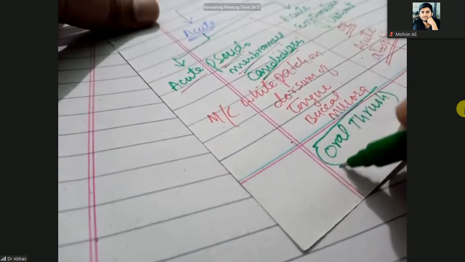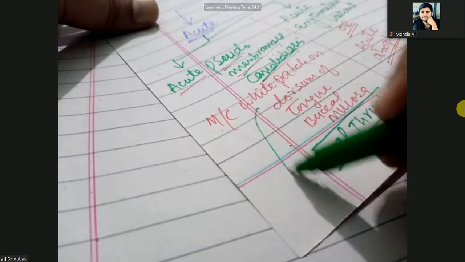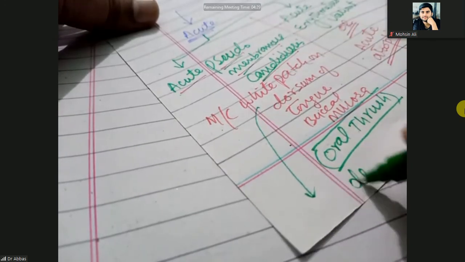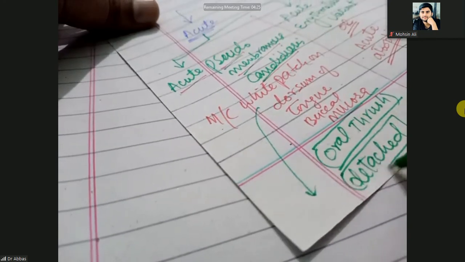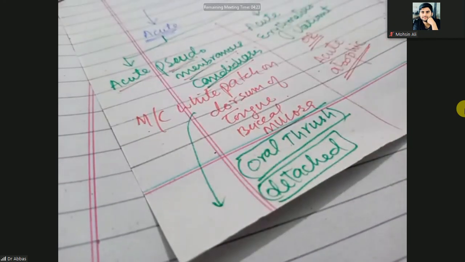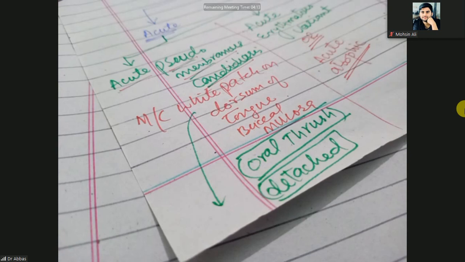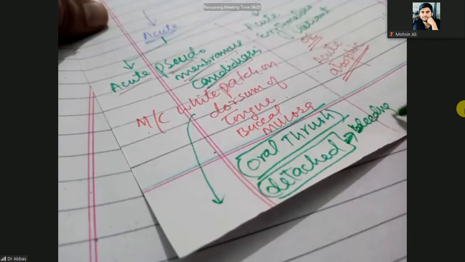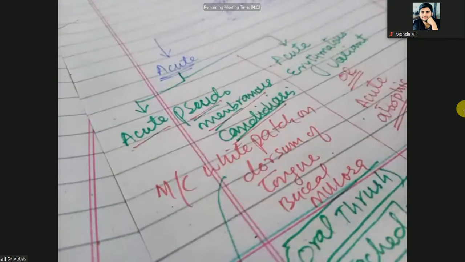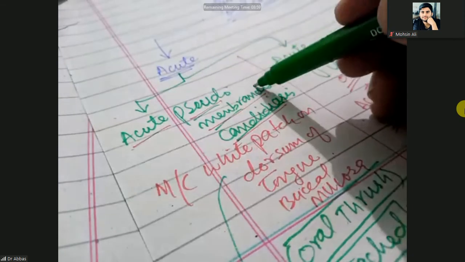These white patches are detachable. If you scratch the dorsum of the tongue, they are detached, but when you detach them or scratch them, they will start bleeding. Okay, so that is the acute pseudomembranous.